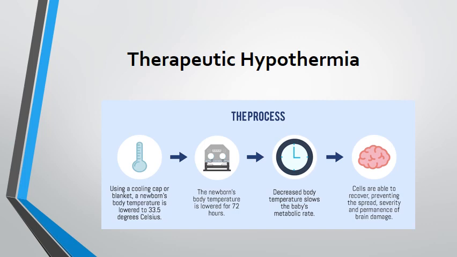This would lead to recovery of the brain cells and prevent the secondary brain damage to the newborn brain. Therapeutic hypothermia has shown promising results the world over, and it is considered a treatment option in moderate to severe cases of birth asphyxia nowadays.